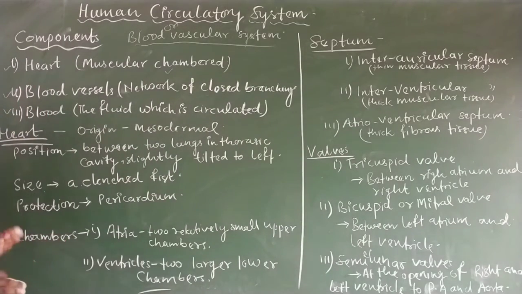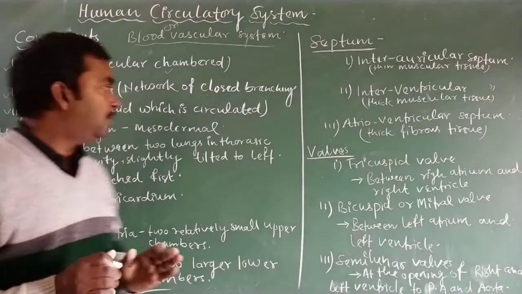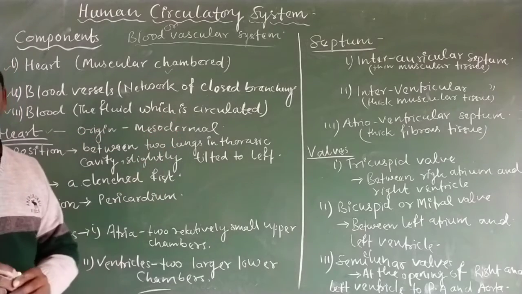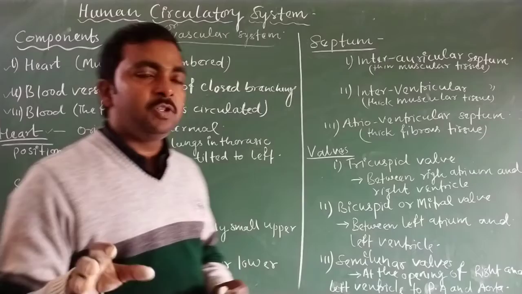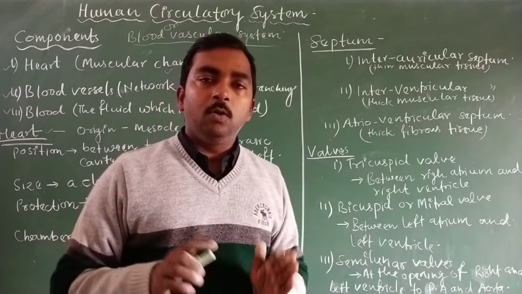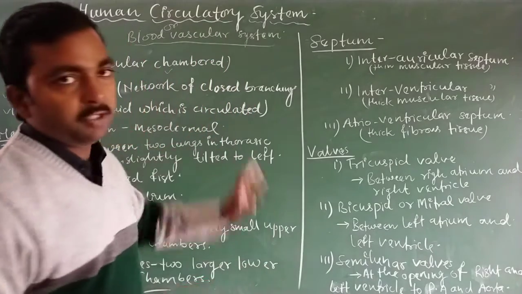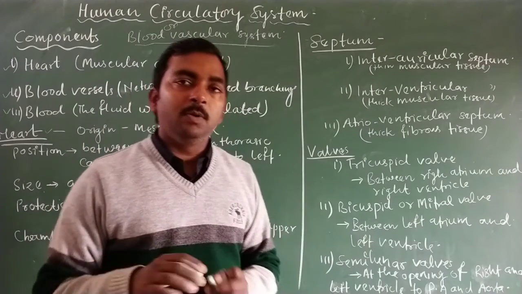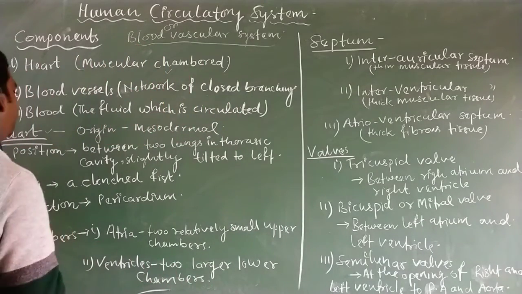Now let us know about the first component of the blood vascular system in detail. One by one we will discuss these three components. First, let us know about the heart. The heart is mesodermal in origin. It means, of the three germ layers, ectoderm, mesoderm and endoderm, the mesodermal layer is able to produce the heart of our body.